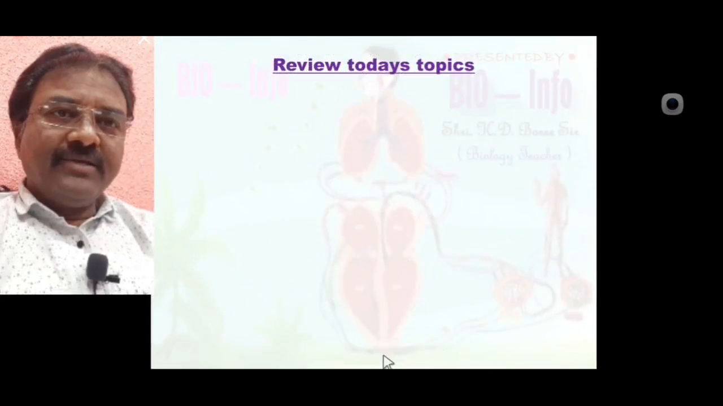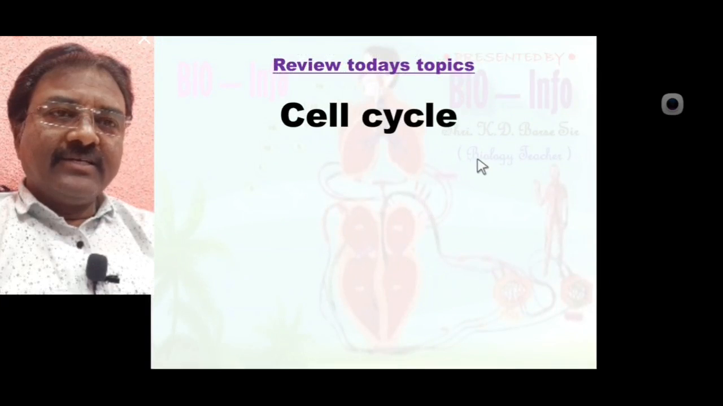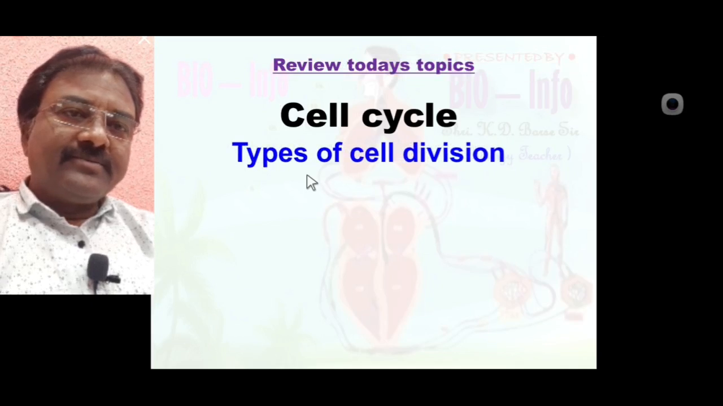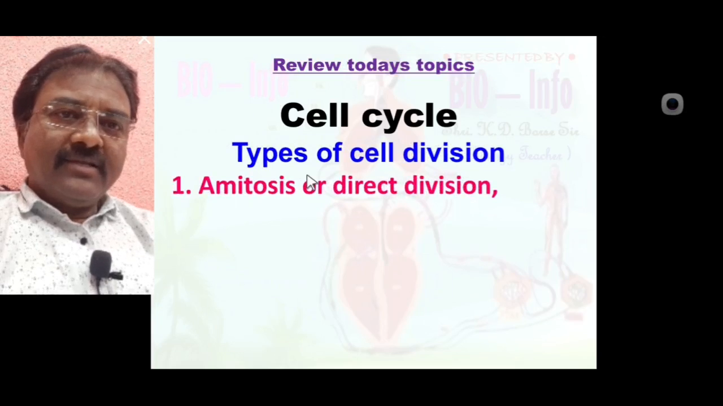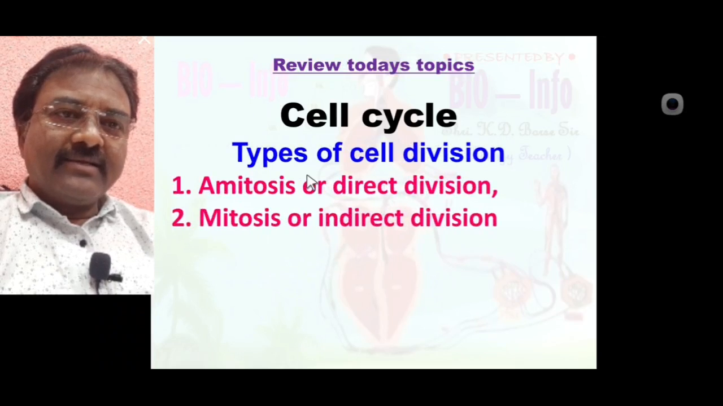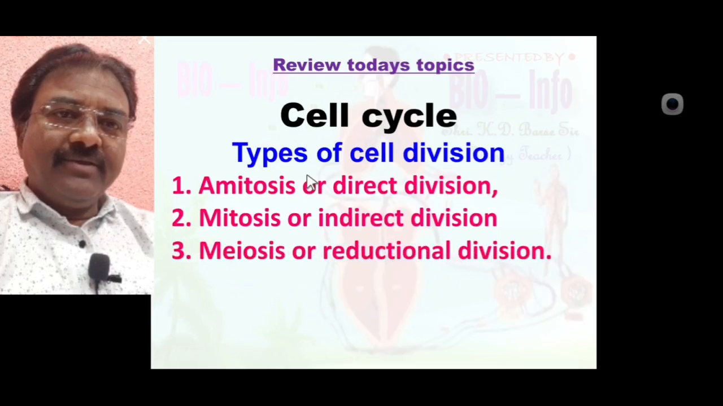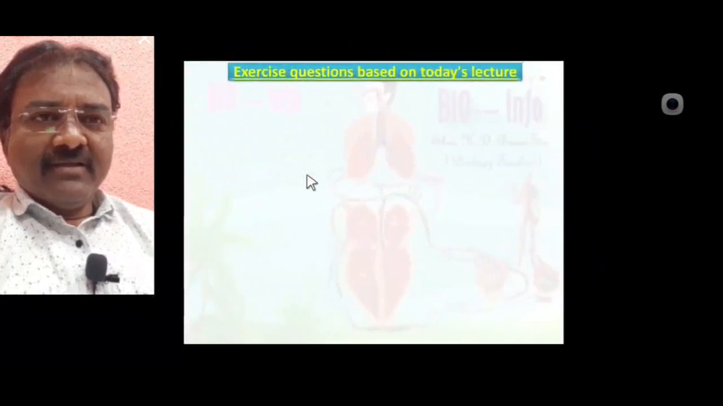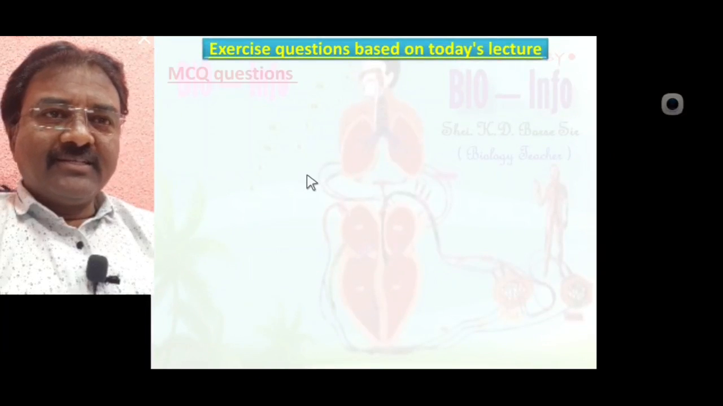Review of today's topic. In today's lecture we learned the cell cycle, and also the types of cell division: amitosis, direct division; mitosis, indirect division; and meiosis, reduction division. On the basis of today's lecture, some exercise questions are noted here.